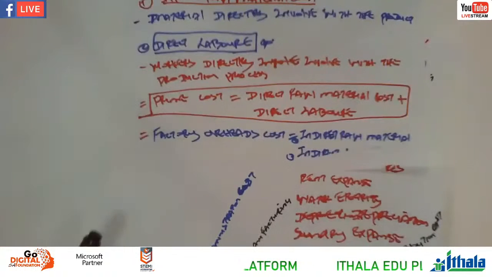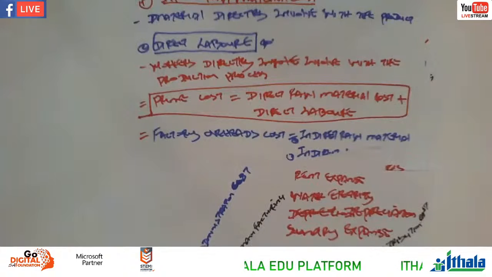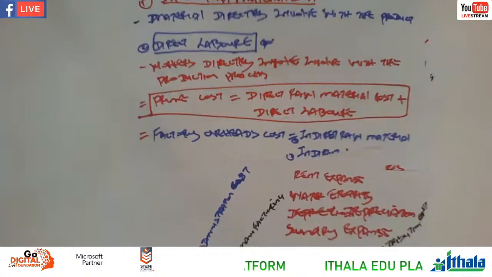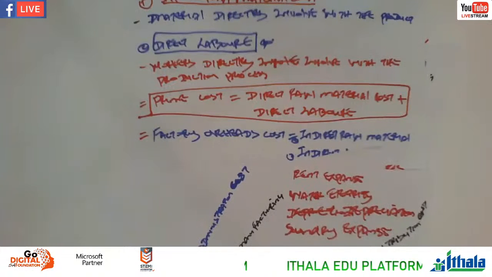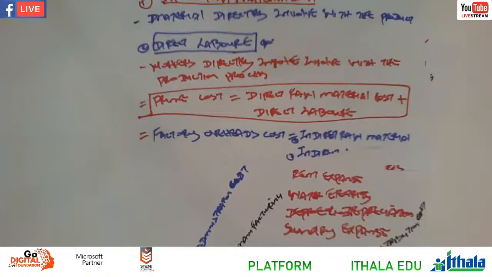On the terminology, we have the direct raw material that is directly involved with the production process. Direct labor, these are workers directly involved with the production. Prime cost is a combination of the 2, right? Direct raw material plus direct labor is equal to prime cost. And then we have factory overheads.